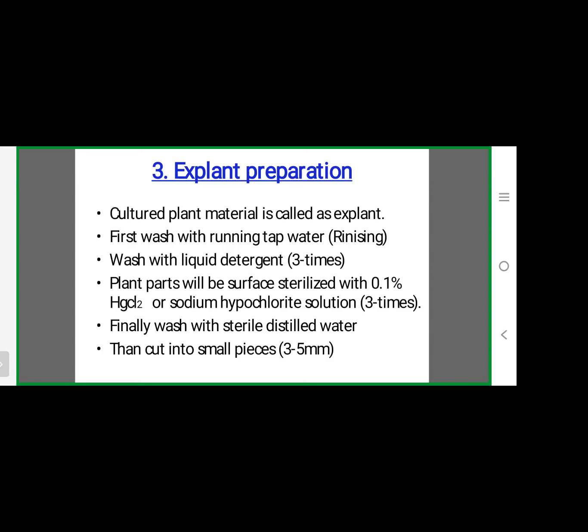For example, take the leaves and treat with fungicide. Then finally wash with sterile distilled water. Then finally cut into small pieces. The cut small piece is called an explant. The size of the explant is between 3 to 5 millimeters.